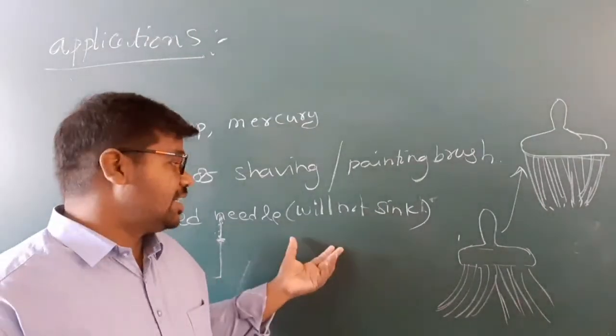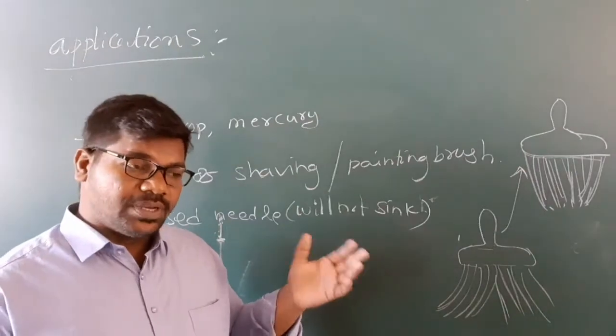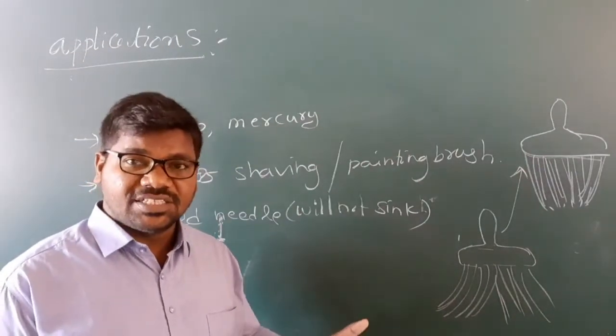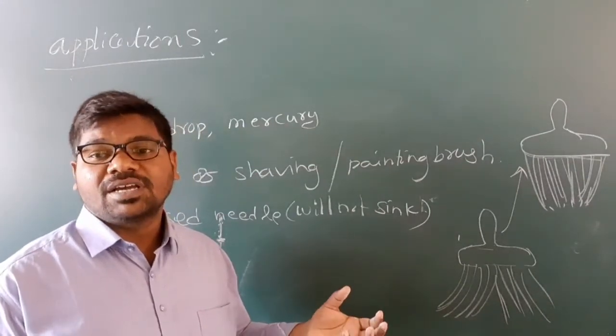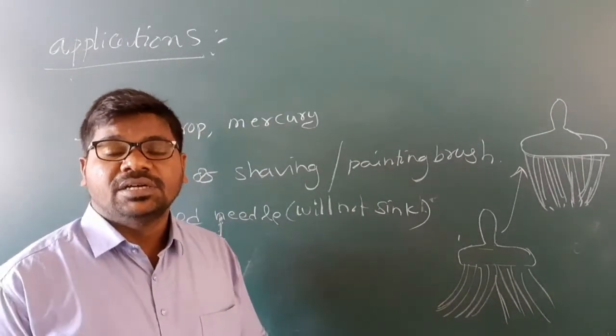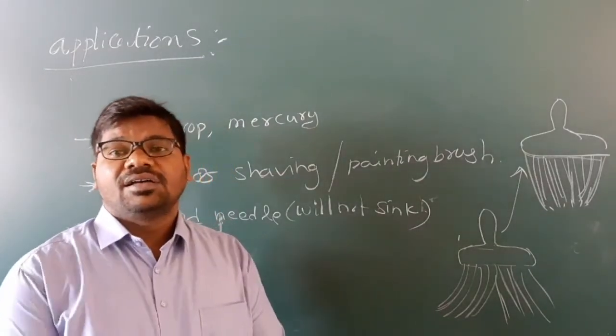Understand, my children? So we can attach grease to the needle, and because water has surface tension, it will not be able to sink that needle. Okay. Next, an oil drop will spread on the water surface.